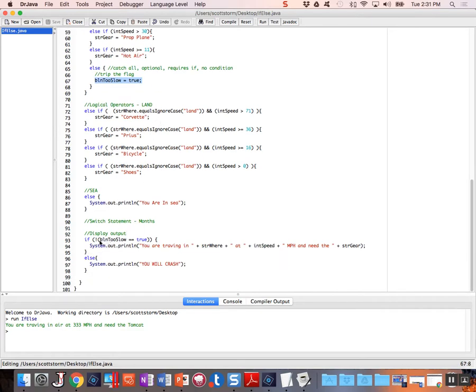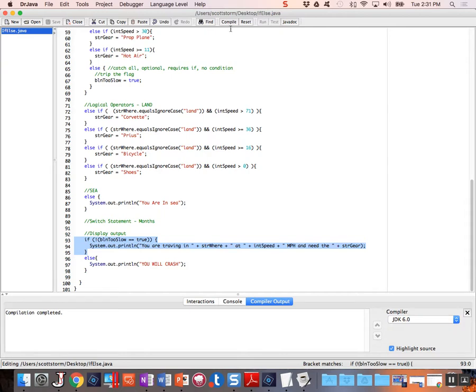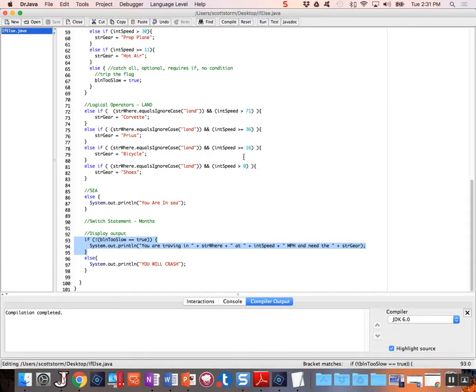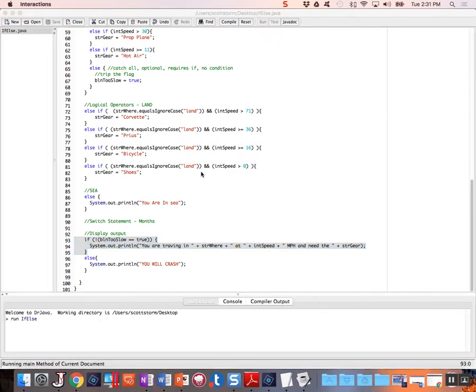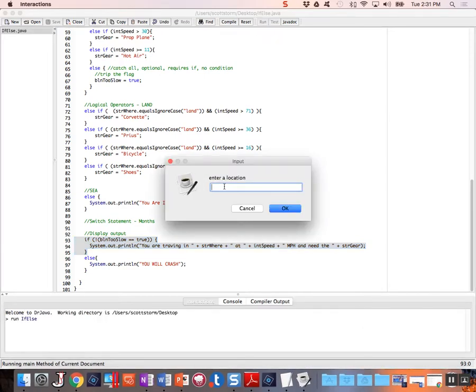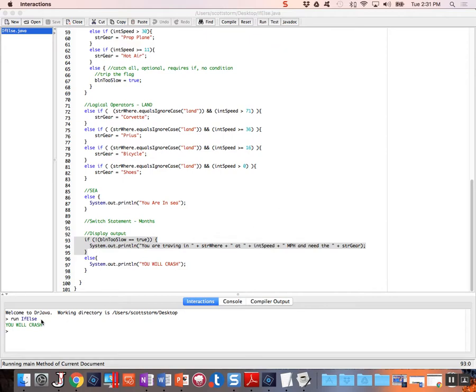We get down to the bottom: if false equals true, which is a false statement, but we negated it. We made false true and true false. So what does our Boolean do? Watch this now. When we compile, we're going to run it one more time. This time we're going to use a speed that is less than 11. So we're still in the air, we click OK, and our speed is going to be 5. This time we get you will crash.